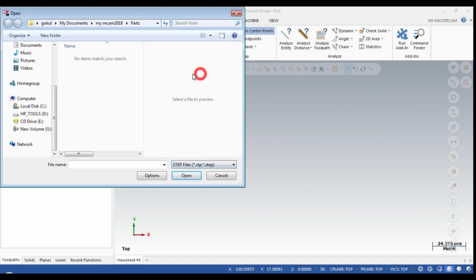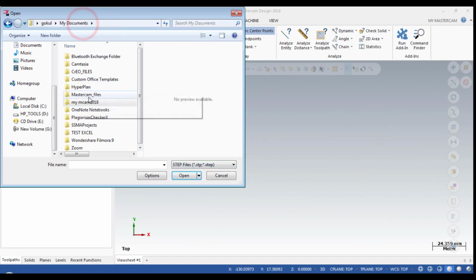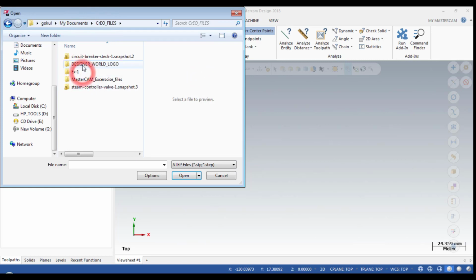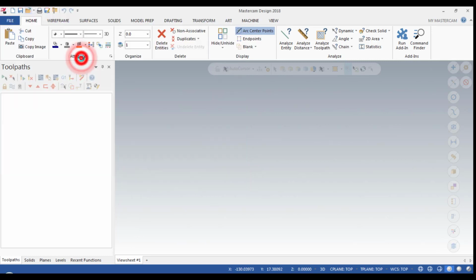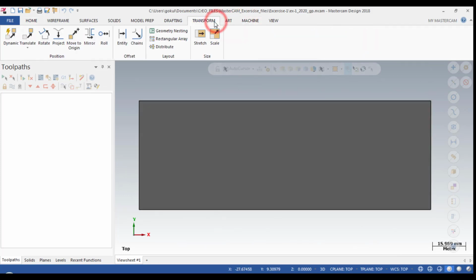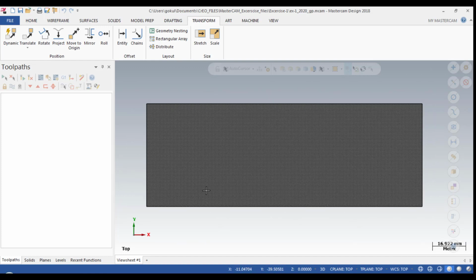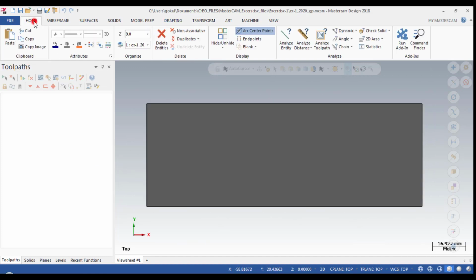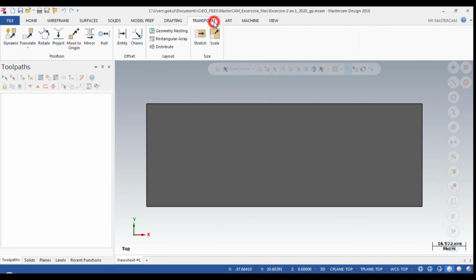In the pickup window, I will select all the files, STEP files, and go to where the file is located. This is the component we are seeing in top plane. One tip: the feature we are seeing in top plane is what we are going to machine. We are going to do machining on this area, so I want to tilt, or rotate, the component.